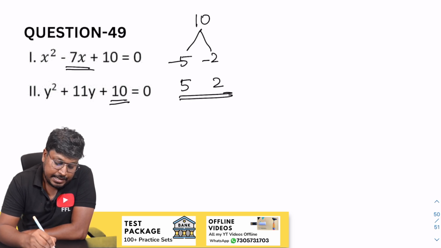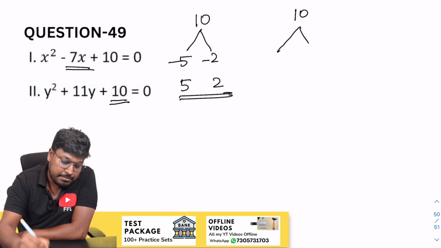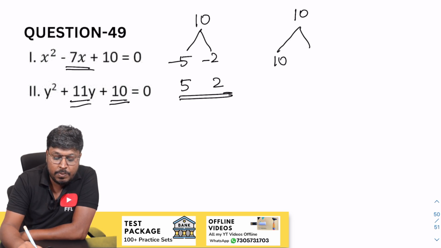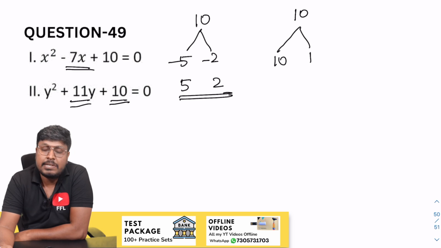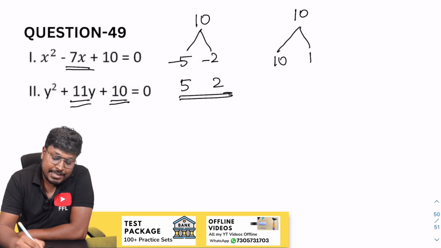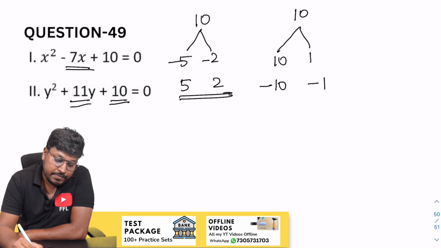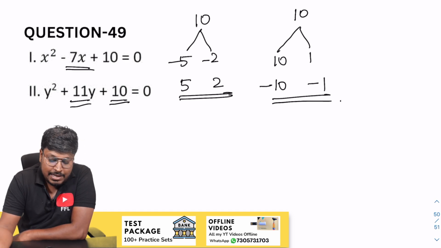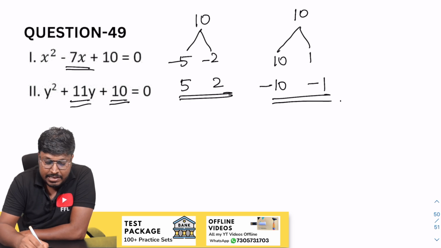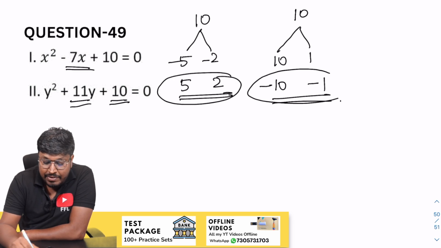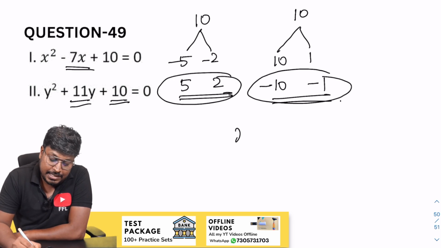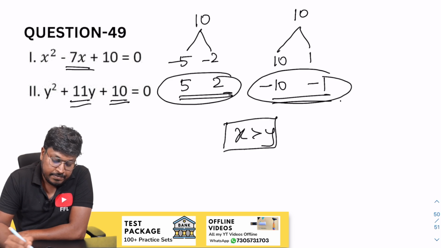So similarly here 10, but here the number is 11. So we can say that 10 into 1, 10 into 1 will be 10. So 10 plus 1 will be 11. So while changing the sign, this can be written as minus 10 and minus 1. Yes, and here you can see both the x values are positive and both the y values are negative. So definitely the answer will be x greater than y, right?